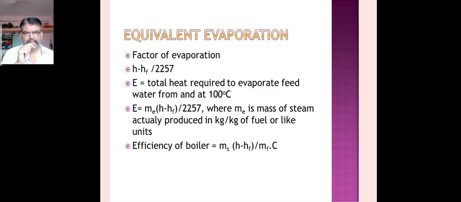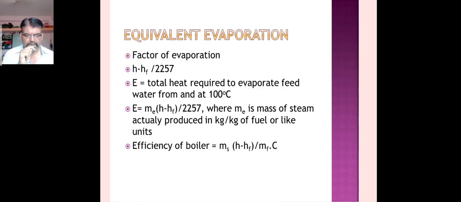Finally, the formula for efficiency of the boiler is ms times (h minus hf) divided by mf times C. Therefore, efficiency of boiler is equal to me divided by... where me is the mass of evaporation, equal to ms divided by mf, that is mass of steam divided by mass of fuel.